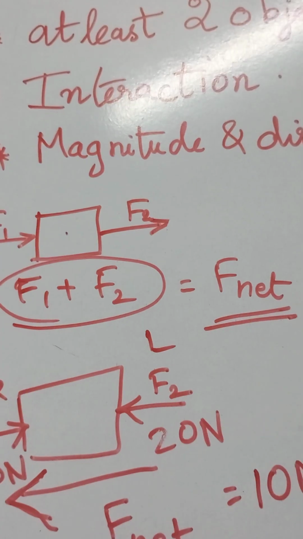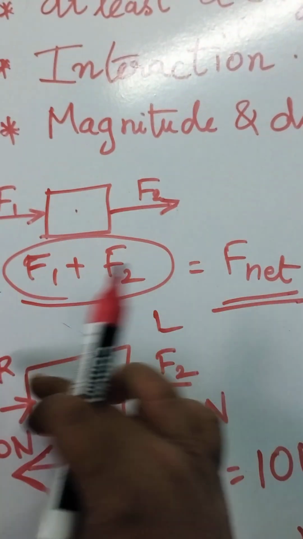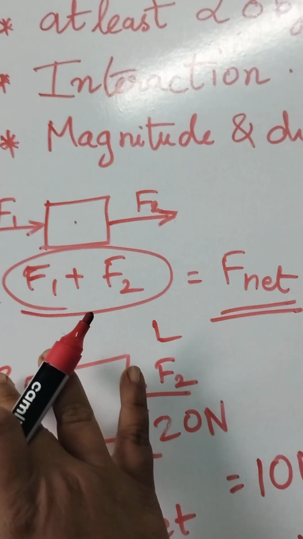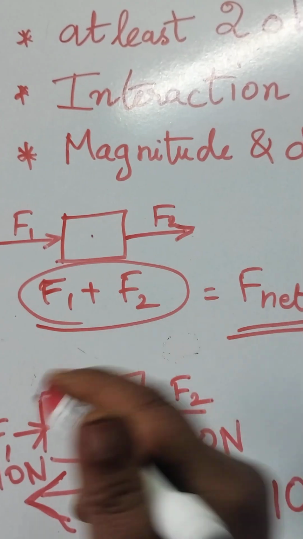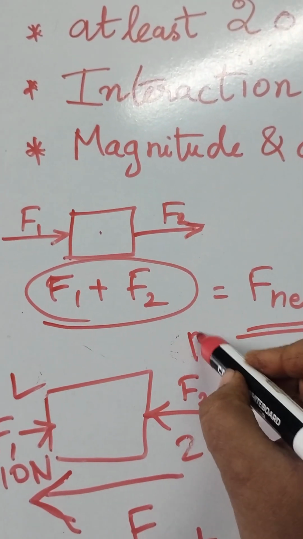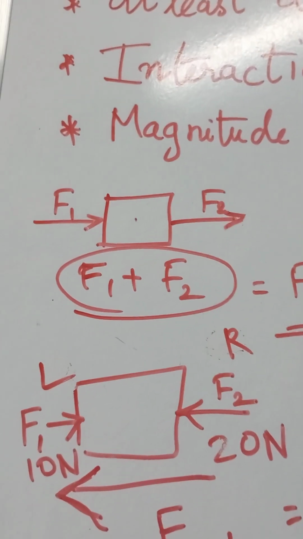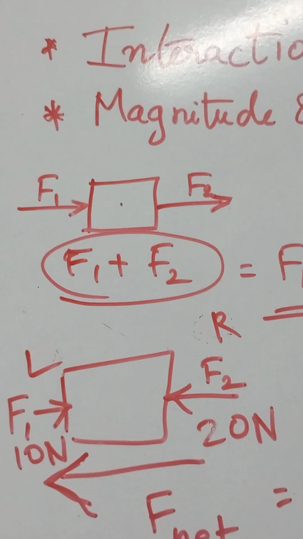Left direction. Okay. So I am taking this one as right. That also is correct. If you put this one as left and this one as right, the object will move in the left direction. Okay.